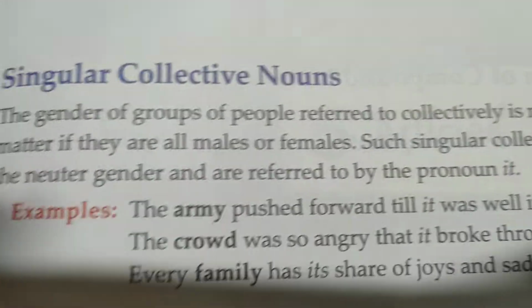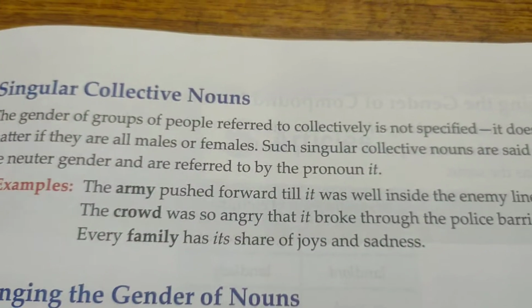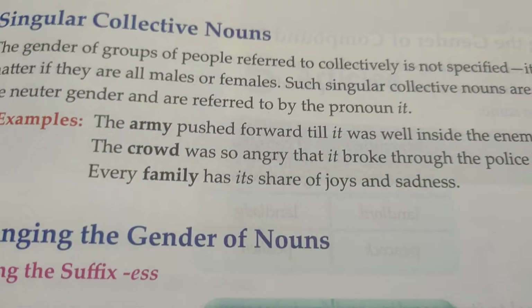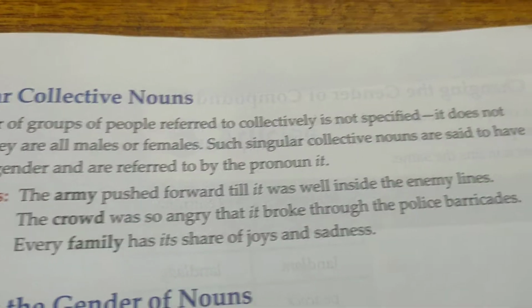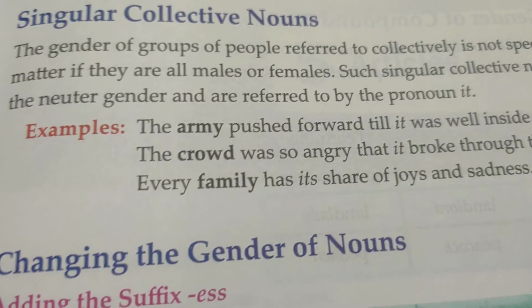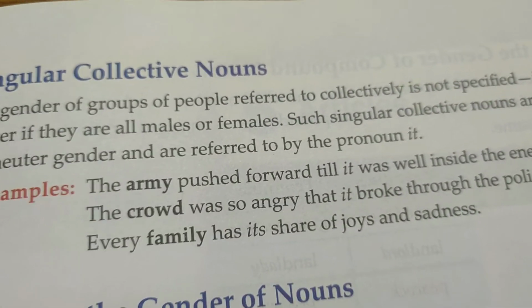Now let's go to singular collective nouns. The gender of groups of people referred to collectively is not specified. It does not matter if they are all males or females. Such singular collective nouns are said to have the neuter gender and are referred to by the pronoun it.